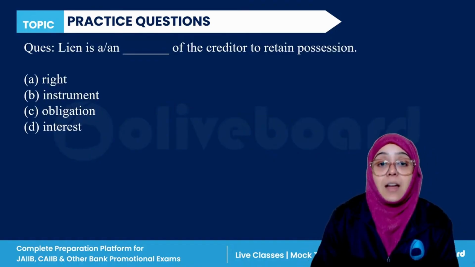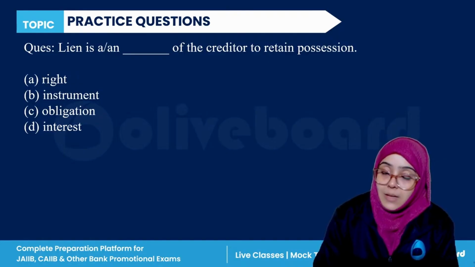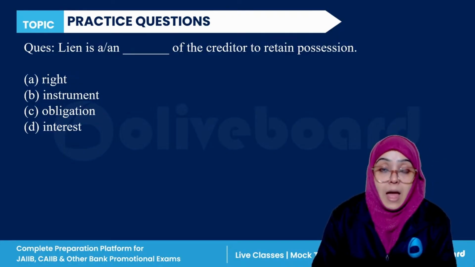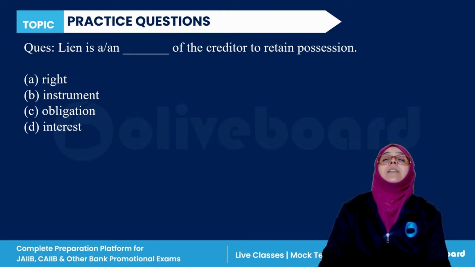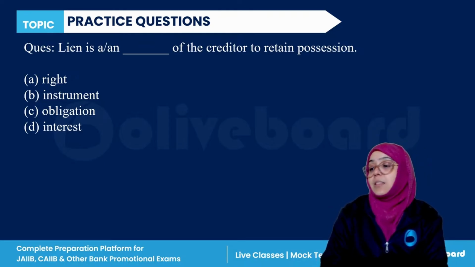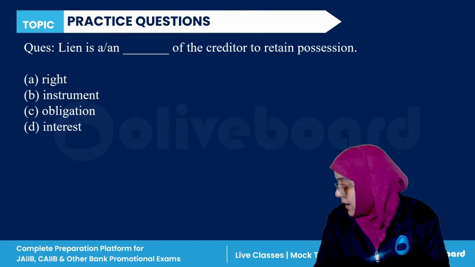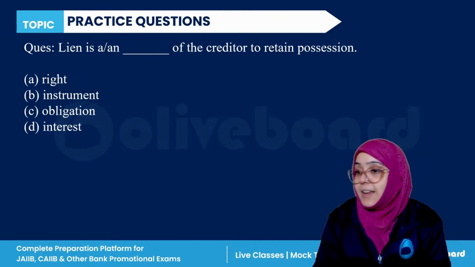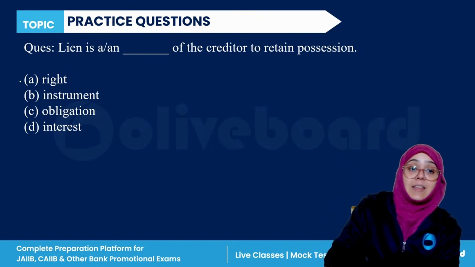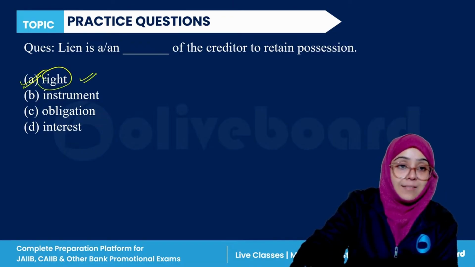Next, lien is a dash of a creditor to retain the possession. Instrument, obligation, interest. Very easy. The lien, I just explained to you what is the lien. Lien is the dash of the creditor to retain the possession. Yes, lien is the right of the creditor to retain the possession.